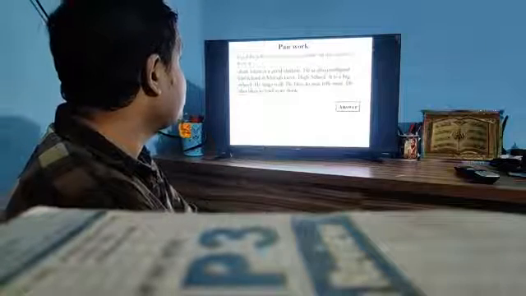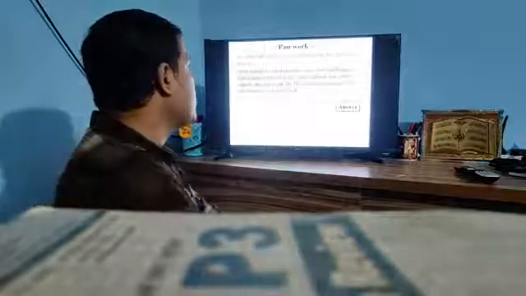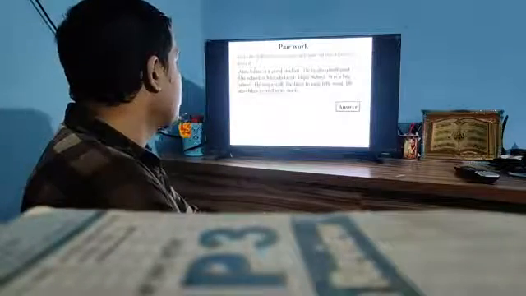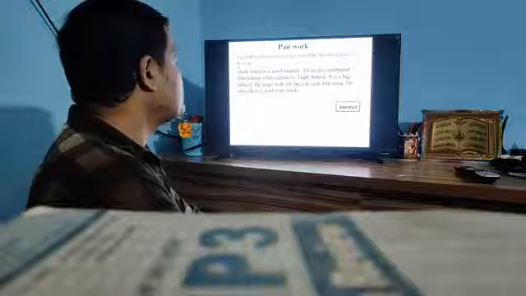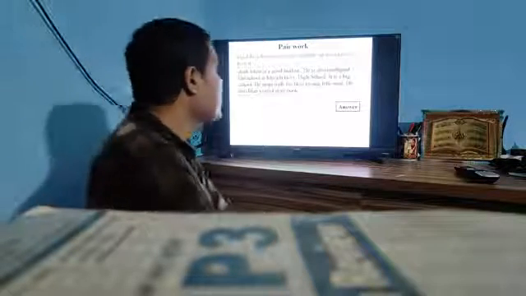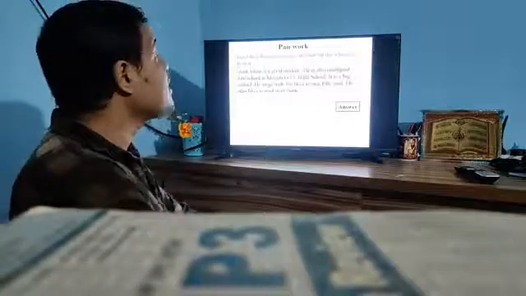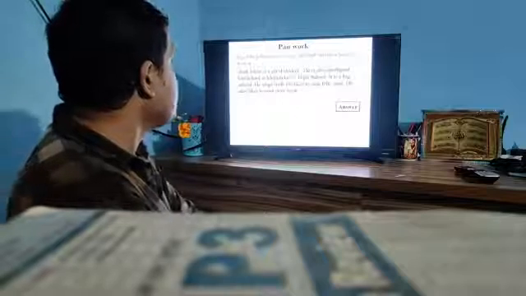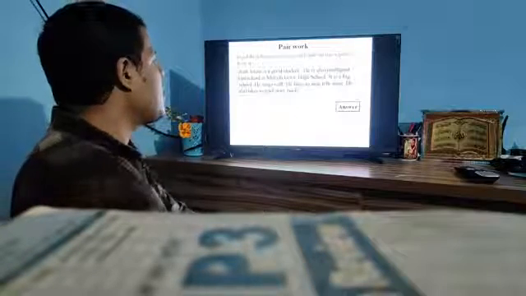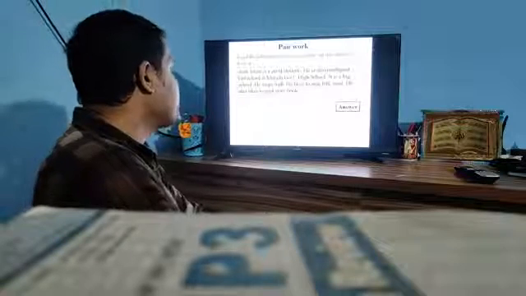You have to write which are adjectives in this passage. Here good is an adjective. Intelligent is an adjective. Big is an adjective.